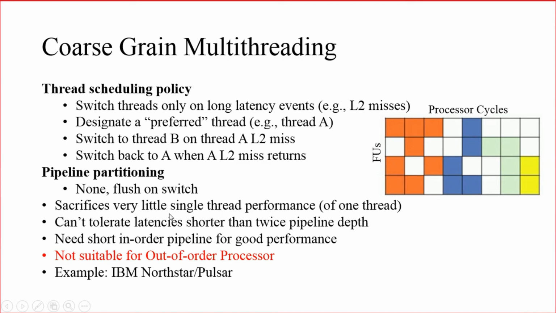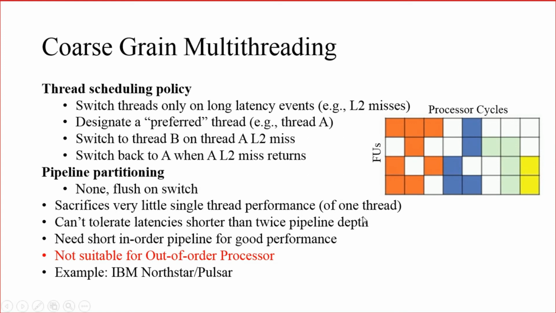Then here you can see that the single thread performance will be affected only very little, because all the instructions in this cycle are from one thread, and these instructions are from another thread. So the performance of a single thread may not be affected too much. That is why it is written that it sacrifices very little single thread performance. Single thread performance may not be affected too much in the case of coarse grain.